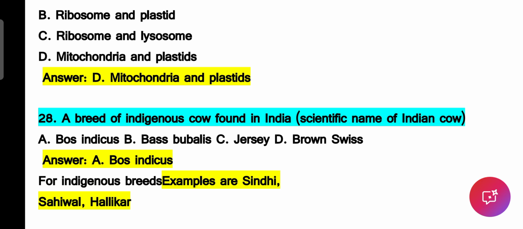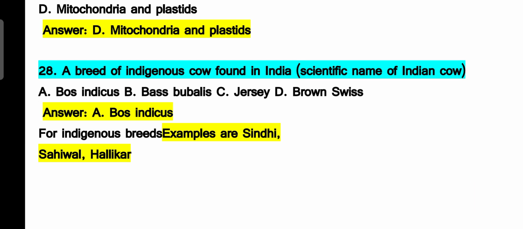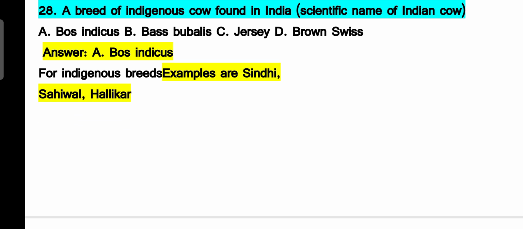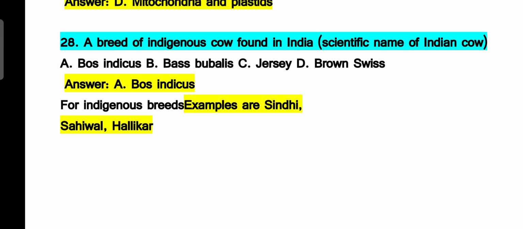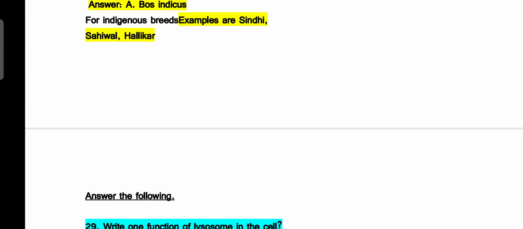Now, 28th question, let us consider a breed of indigenous cow found in India, or scientific name of Indian cow is Bos indicus. Bos bubalis is the scientific name of the buffalo. Jersey and Brown Swiss are the foreign breeds of cow. If they ask particularly the name of the indigenous breed, you have to mention Sindhi, Sahiwal, Hallikar, Gir, etc. as the indigenous breeds. If the scientific name is asked, Bos indicus has to be selected.